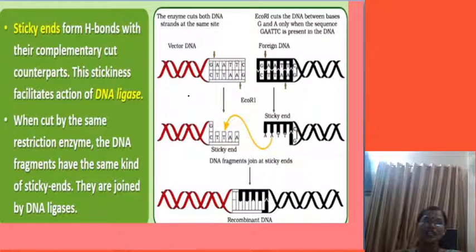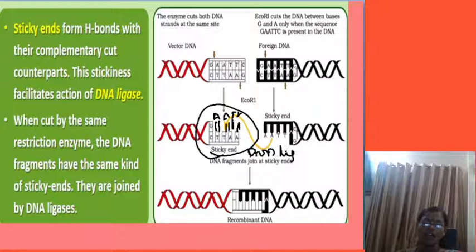Next, the sticky ends form hydrogen bonds, and then they join with another cut sequence. This is joined by the enzyme called DNA ligase. DNA ligase is joining the two sticky ends.